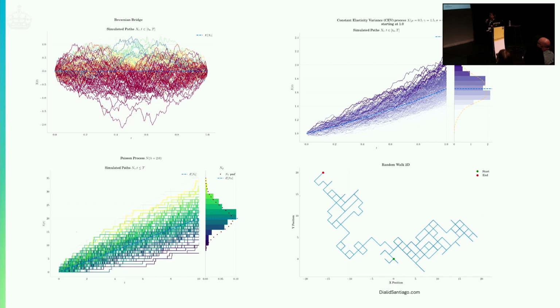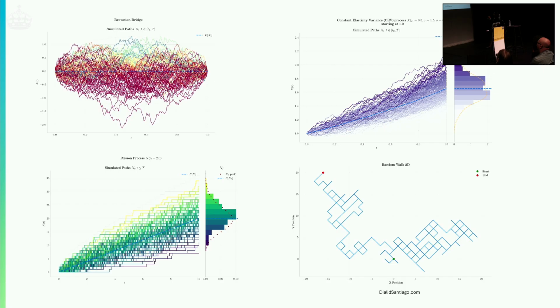And we can create these kinds of plots. These are some examples that you can produce in the same way, using the same kind of recipe with aleatory. One is the Brownian bridge. Obviously here there is no terminal distribution because by definition this process ends on a point, which is that one.